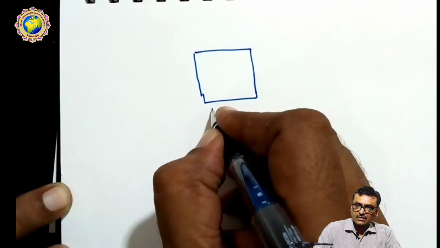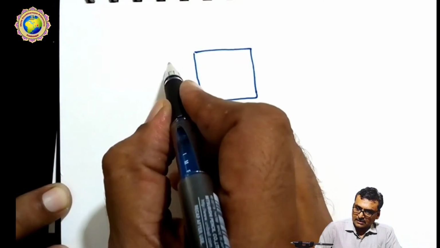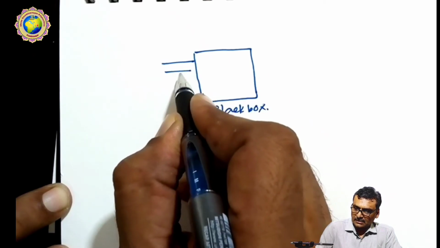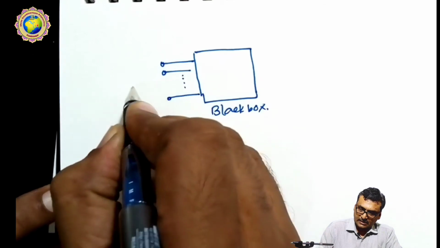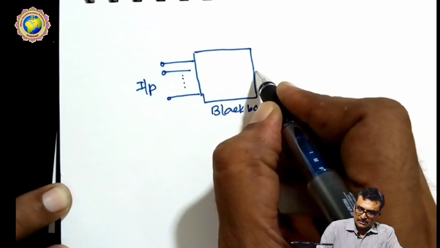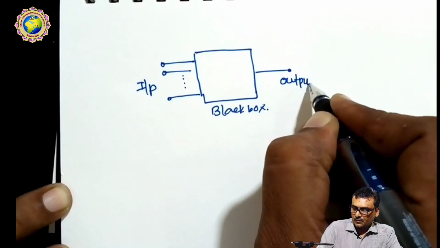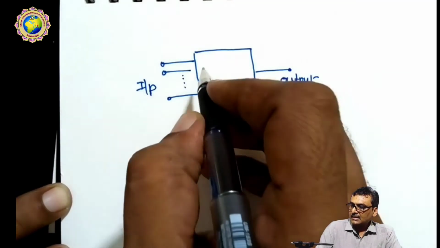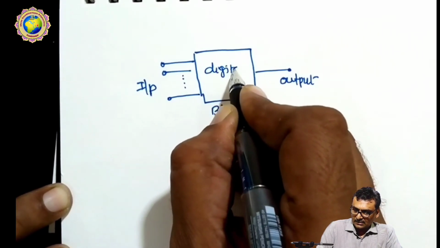Here is a black box. Okay, so this is called, suppose, a black box. The black box has more than one input, one or more than one input. Here is the input, and only one decision output. Here is the digital circuit.